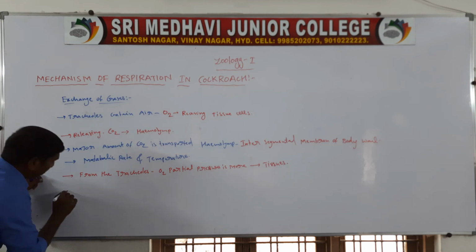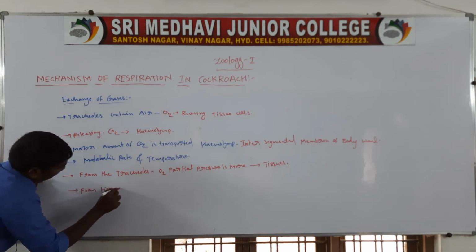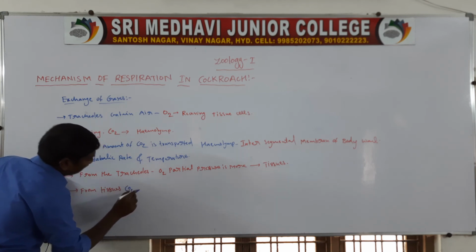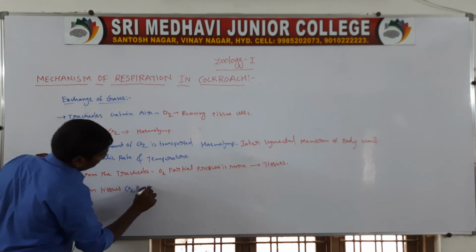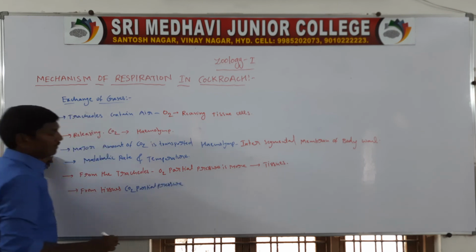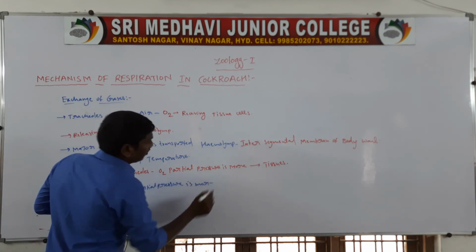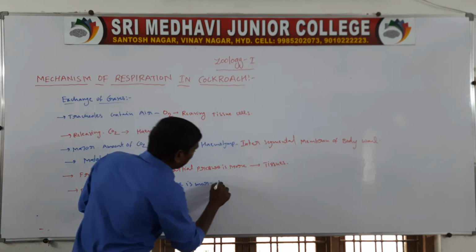From the tissues, the CO2 partial pressure is more, so the CO2 enters the hemolymph.